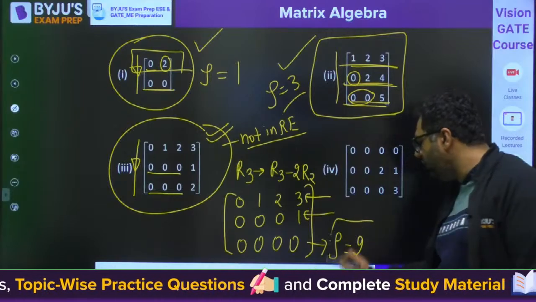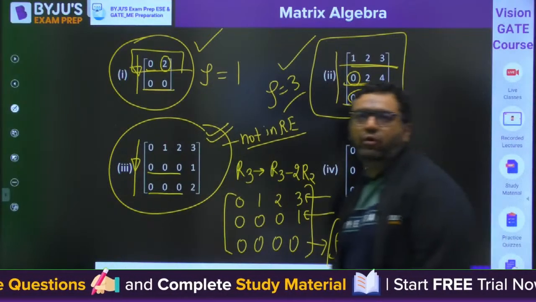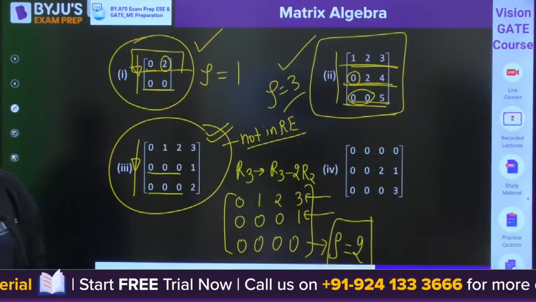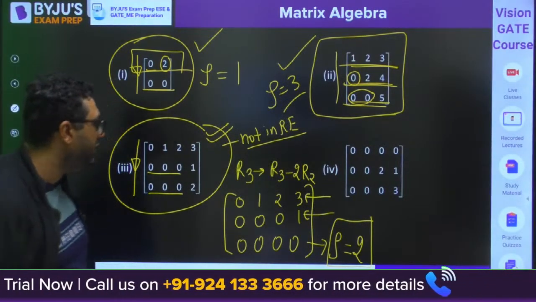So first of all, we need to convert it into row echelon form to check the rank. Clear for everyone? I feel now you got it.